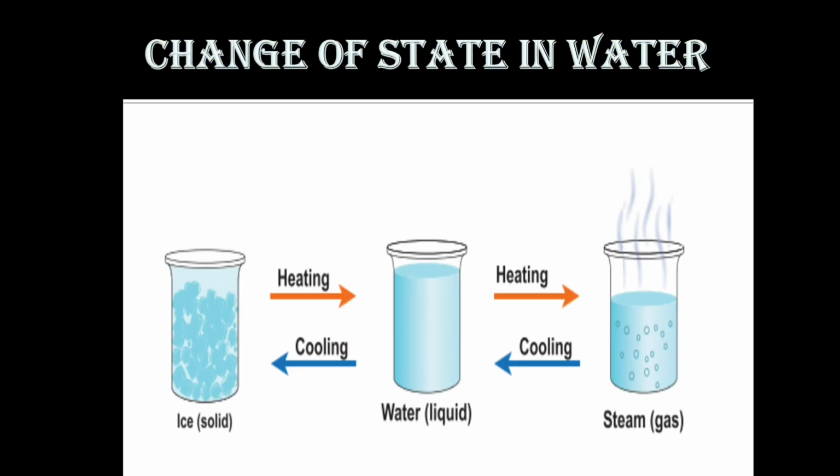Here you can see in the picture itself I have mentioned. From ice, that is solid, on heating it becomes water, liquid. And the liquid on heating becomes steam, gas. Then the backward process: when steam is cooled, when the heat is removed, on cooling it becomes water, and water on cooling, that process is called freezing, becomes solid.